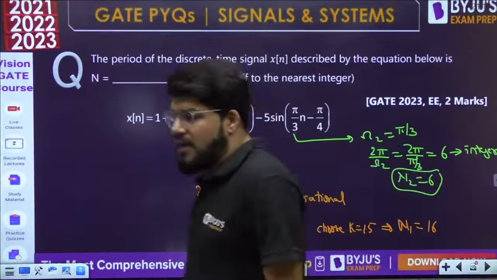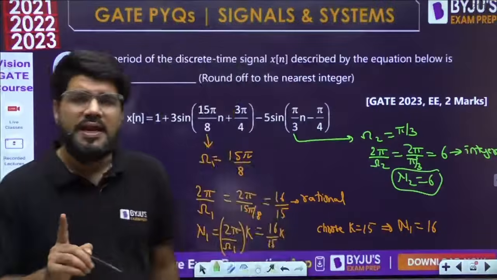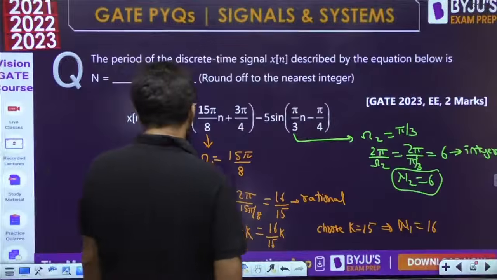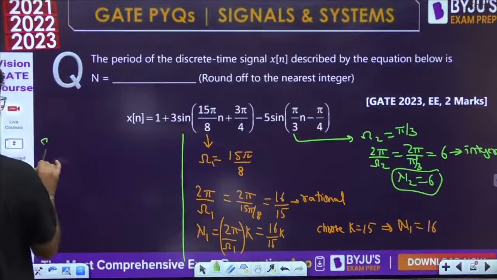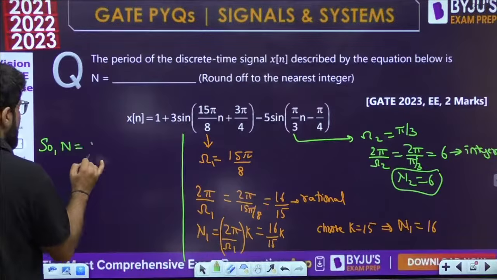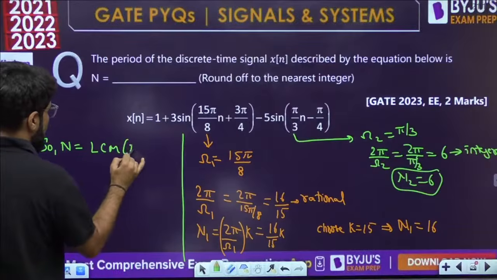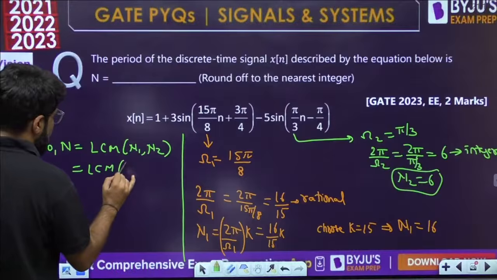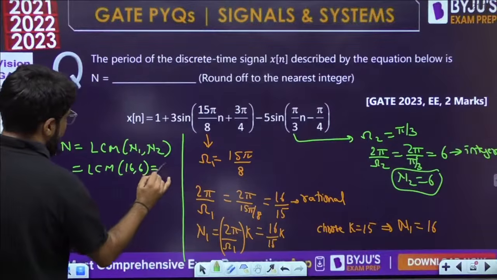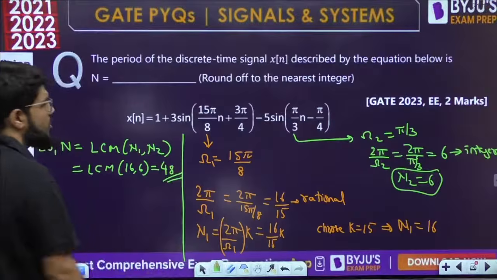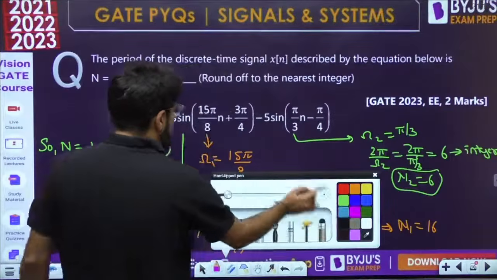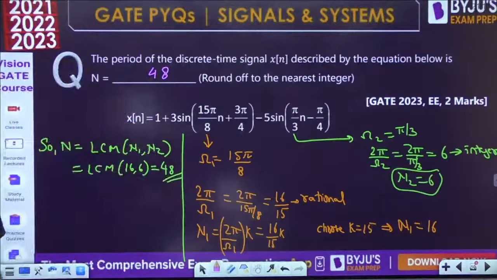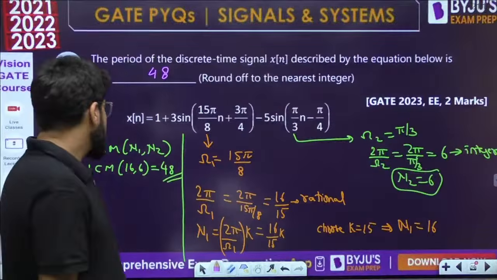Now two discrete time signals are being added, having the periods N1 and N2. So what is the final period? The final period is given by the LCM of N1 and N2, that is the LCM of 16 and 6. If you calculate the LCM, it will be 48. The correct answer for the question, dear, is 48.